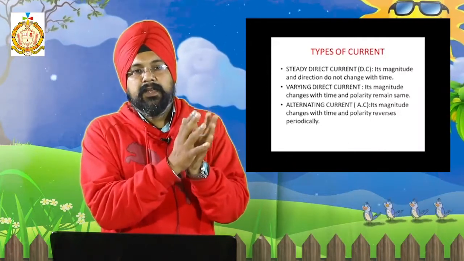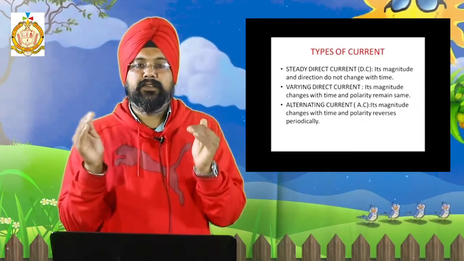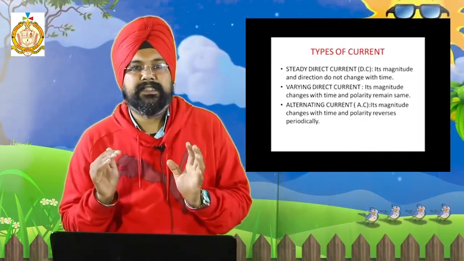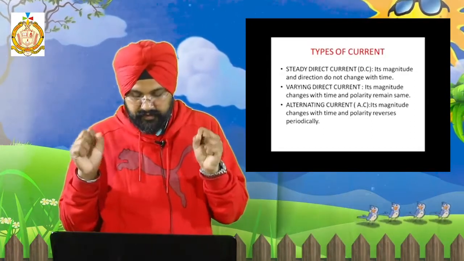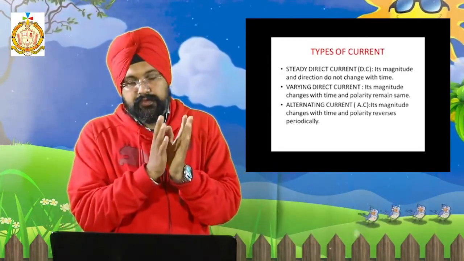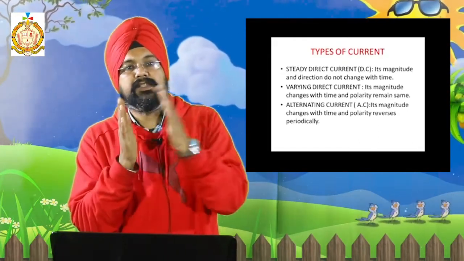Sometimes the board has asked what is the charge on the electron. One electron is equal to how much? It is 1.6 into 10 raised to power minus 19 coulomb. So Q is equal to Ne. What is N? The number of electrons passed, that is the charge.